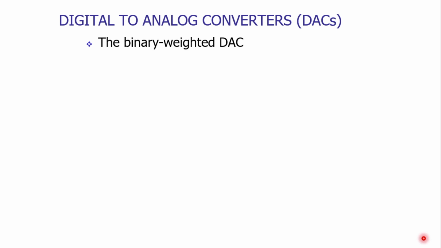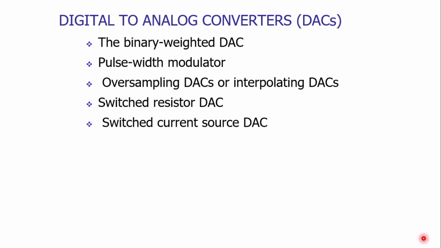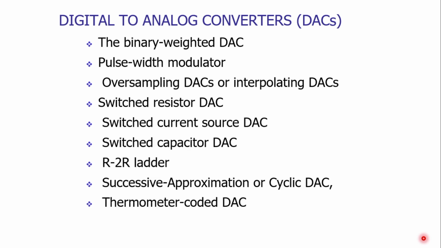The first one is the binary weighted digital to analog converter, then the pulse width modulator, oversampling DACs or interpolating DACs, switched resistor DAC, switched current source DAC, and so on and so forth.